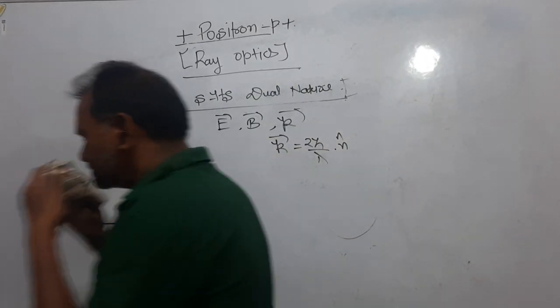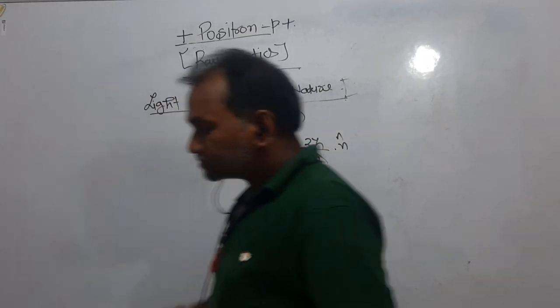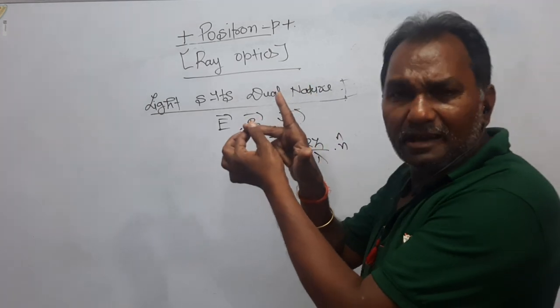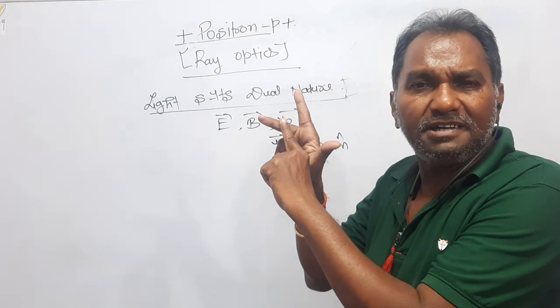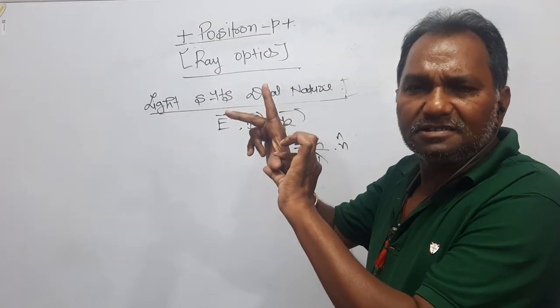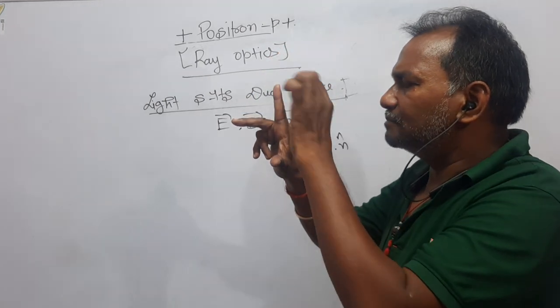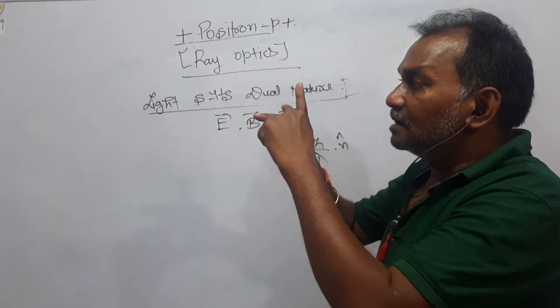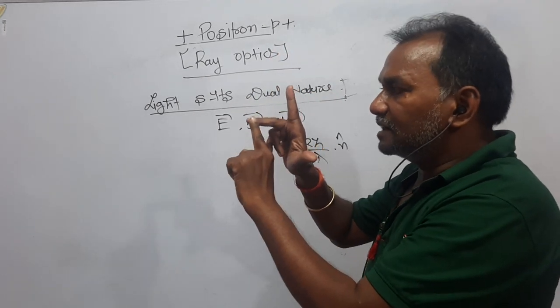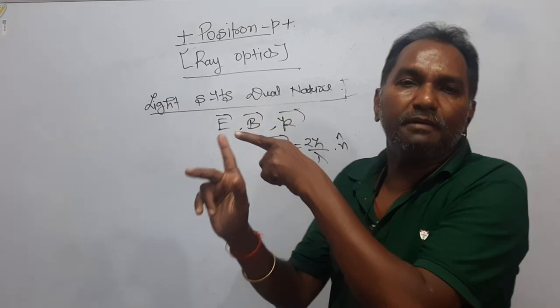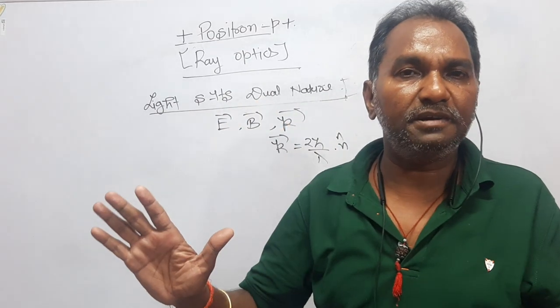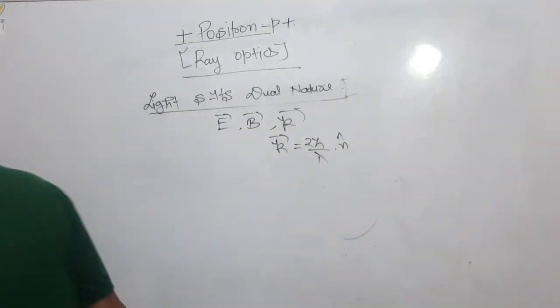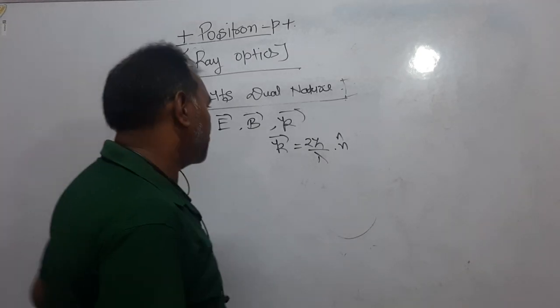Now, dear students, vector K is the direction in which light is moving. This is vector E and let this be vector B. These two vectors are rotating about vector K in such a way that the three vectors remain mutually perpendicular to each other, right? I hope that you people are following.